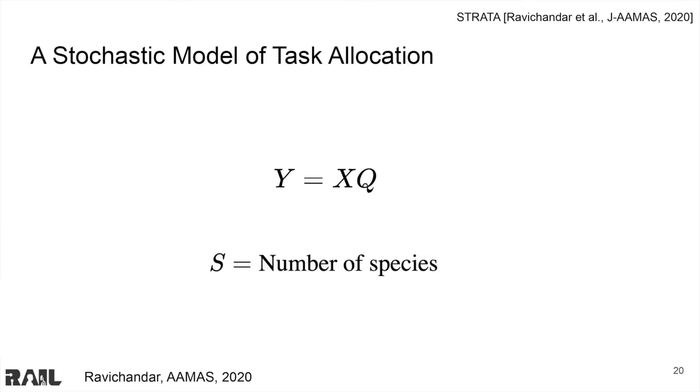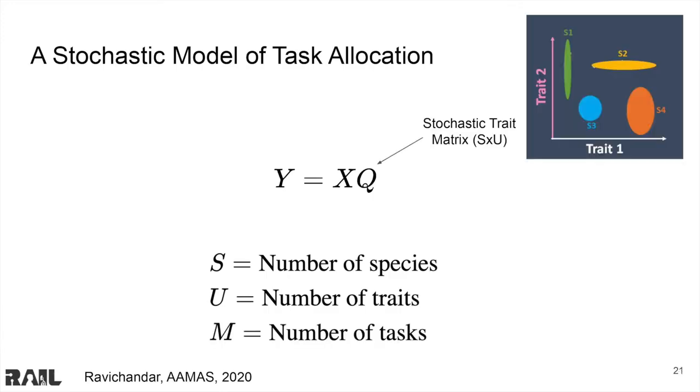Here, we are dealing with S species or types of robots, U traits, and M tasks. Q is an S by U stochastic trait matrix filled with Gaussian random variables that represent the units of each trait for each species. X is an M by S assignment matrix, assigning S agents to the M tasks. In other words, it defines how many agents are assigned to each task. Finally, by multiplying X and Q, we get the stochastic aggregated trait matrix Y, describing how much of each aggregated trait is allocated to each of the M tasks.